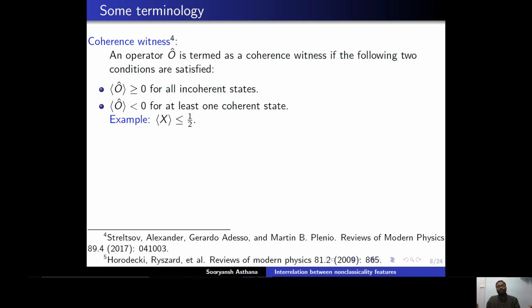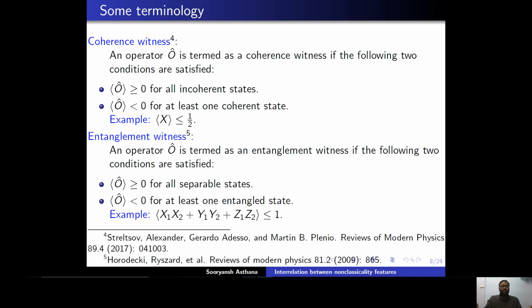So this operator takes non-negative values for all the states which are incoherent in the eigenbasis of the operator sigma z, and for the states which are coherent in the eigenbasis of sigma z, some of them have a negative eigenvalue. For example, this 1 over root 2 (0 plus 1). For that, the expectation value of x is 1, so that is why this condition is violated.